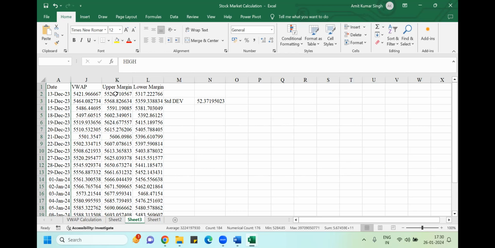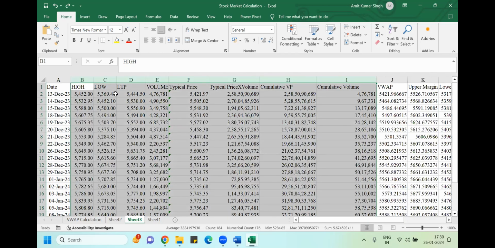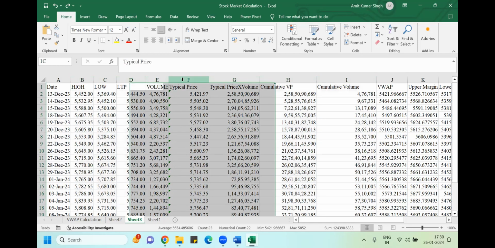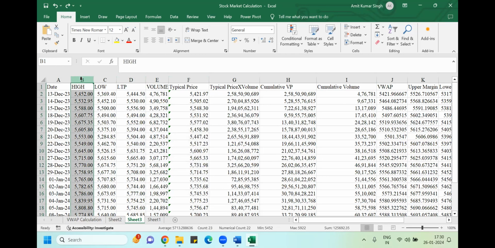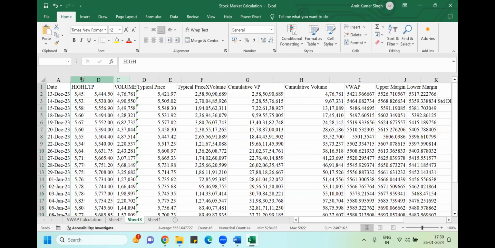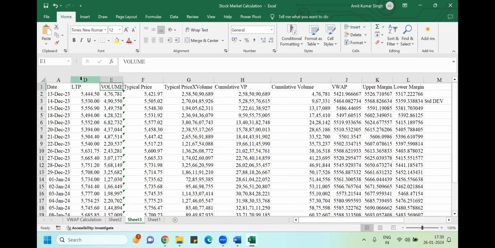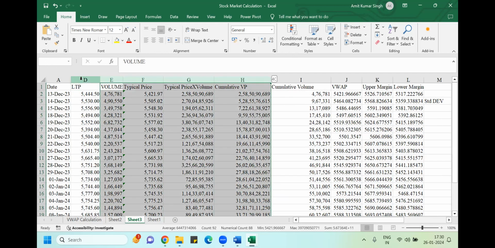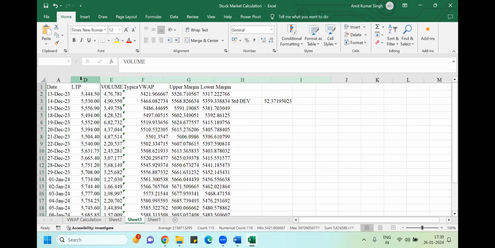I needed the closing price also. One minute, Control Z. I needed the last traded price also. Yeah, typical price, not last traded price. I need to plot the closing curve. Control 0, then Control space bar, Shift right arrow. This is my VAP. Control 0.